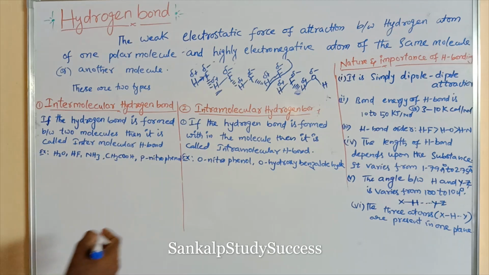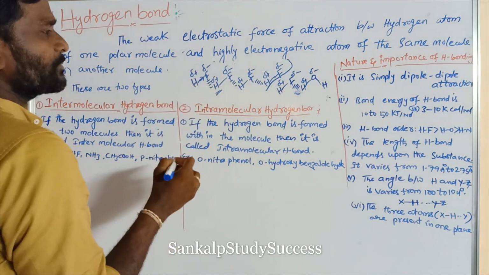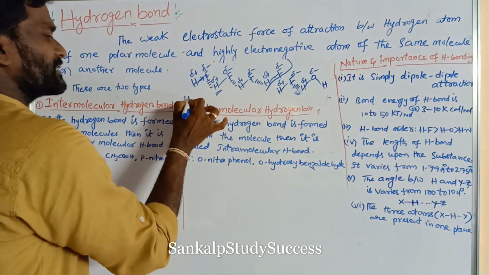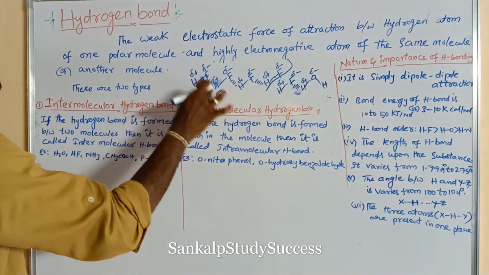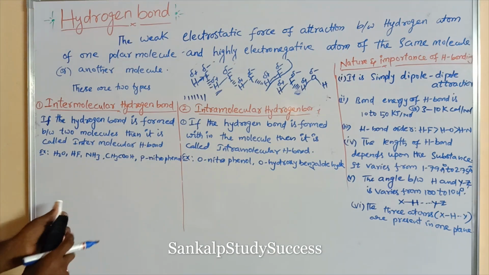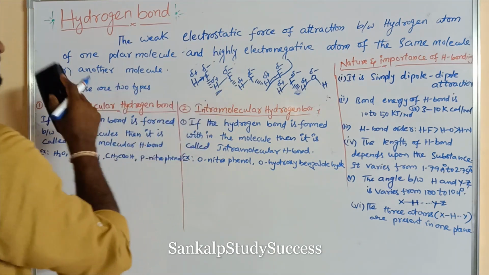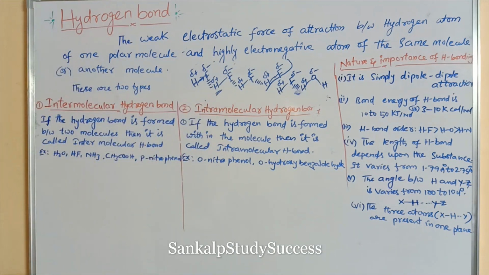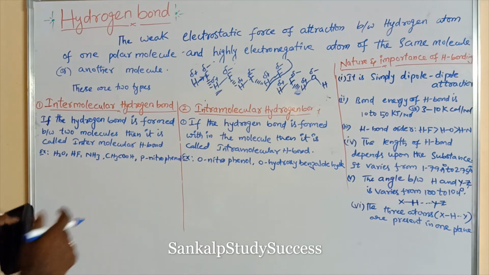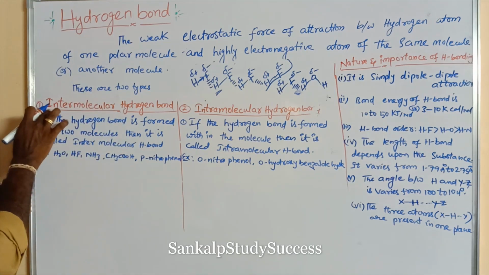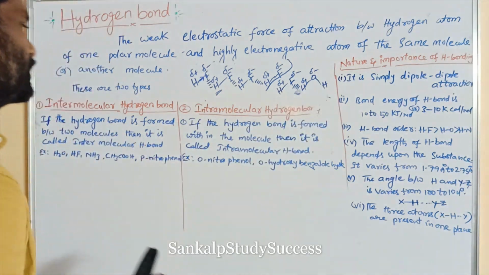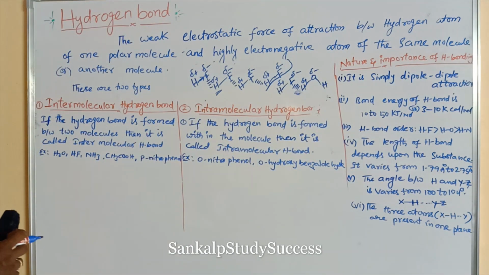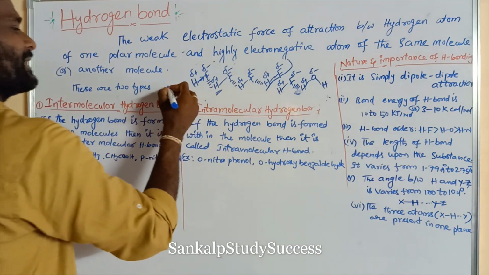So hydrogen bond is represented by dotted lines. Hydrogen bonds are represented by dotted lines. These are the dotted lines. So hydrogen bonds can be classified into two types. One is intermolecular hydrogen bond, another one is intramolecular hydrogen bond. So hydrogen bond is not a chemical bond. It is the intermolecular attractive force.